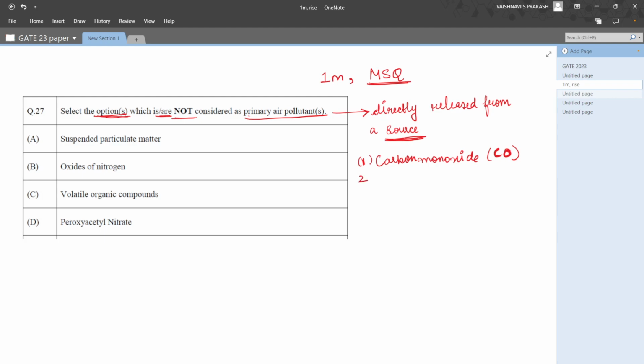The second one is ground level ozone, O3. This is not the ozone layer that is there in the Earth's atmosphere, but that which is released at ground level.